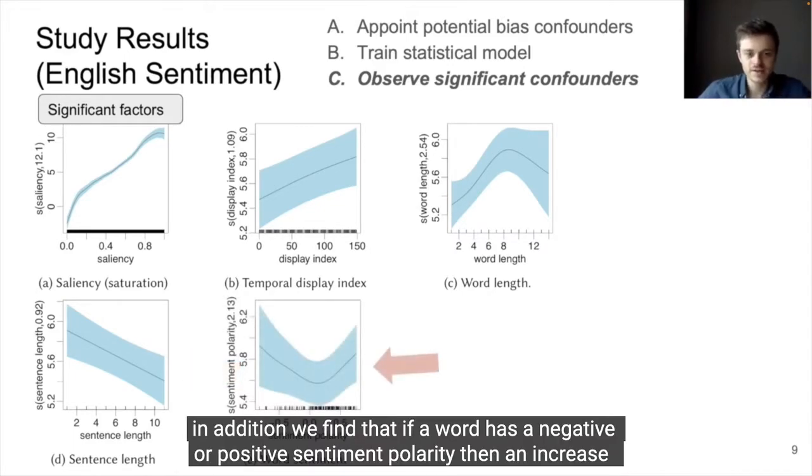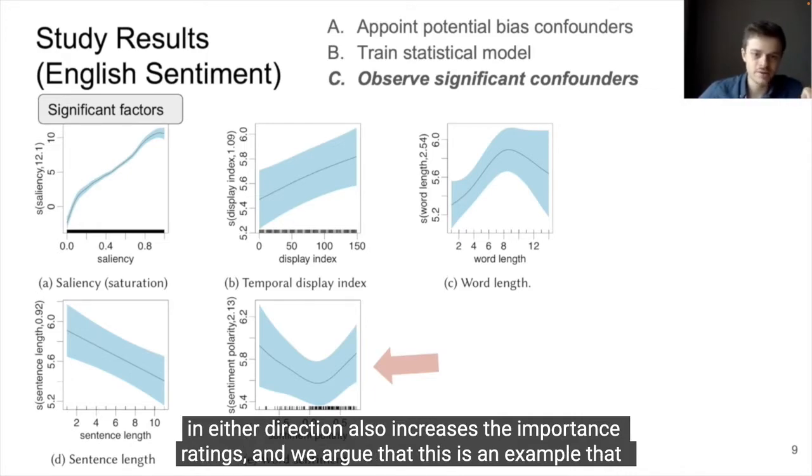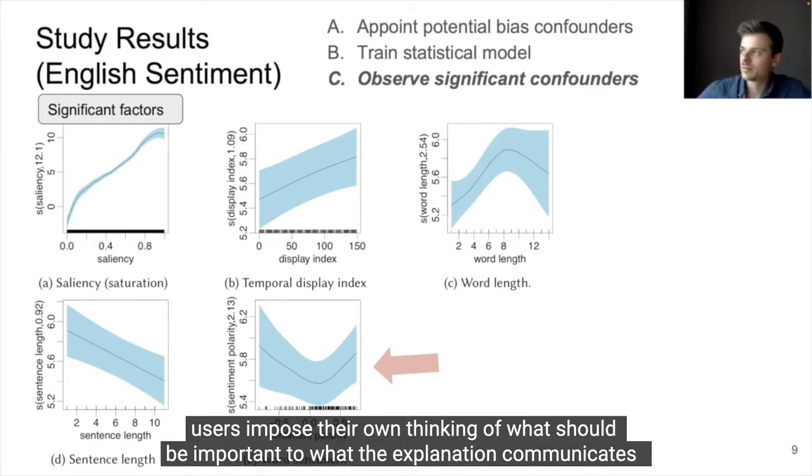In addition, we find that if a word has a negative or positive sentiment polarity, then an increase in either direction also increases the importance ratings. And we argue that this is an example that users impose their own thinking of what should be important onto what the explanation communicates to be important.